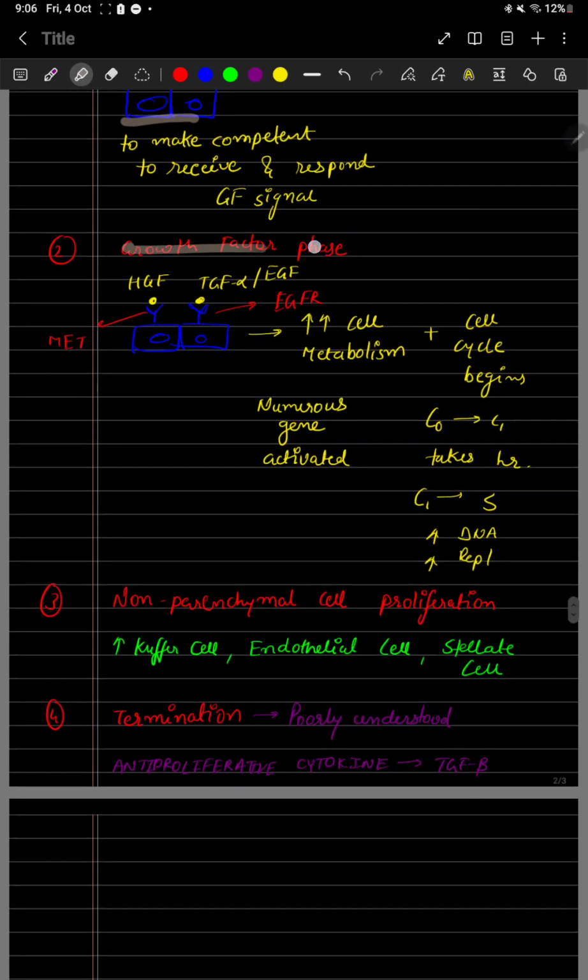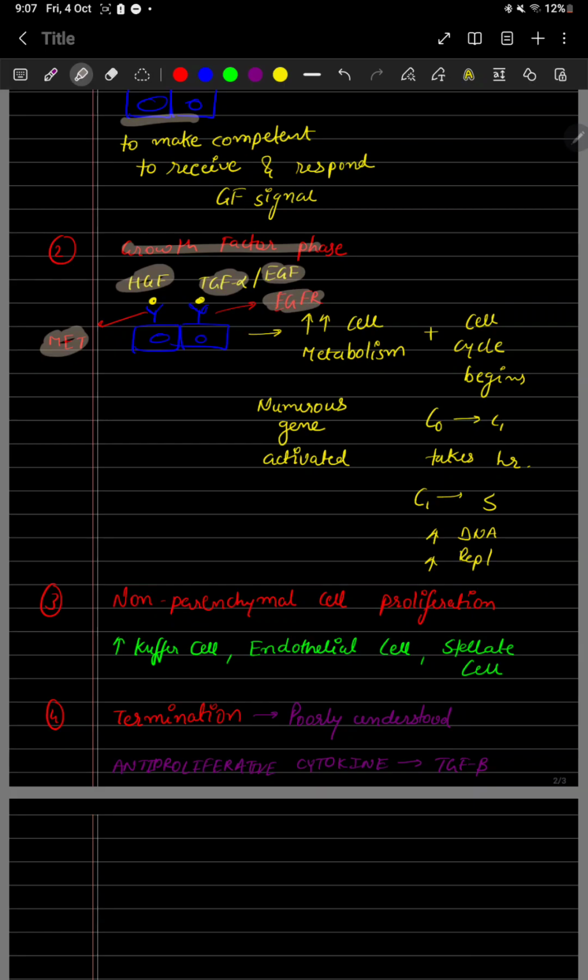Then comes the growth factor phase. Now our hepatocytes are competent enough to receive a signal. Majorly there are two growth factors: hepatocyte growth factor, and epidermal growth factor, or otherwise epithelial growth factor. These have their receptors, MET and epidermal growth factor receptor.